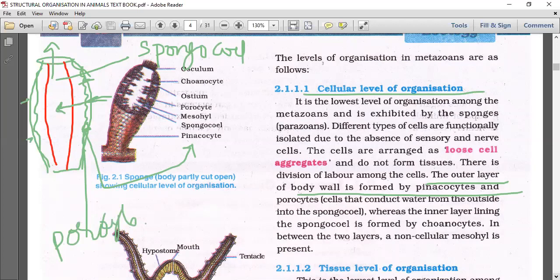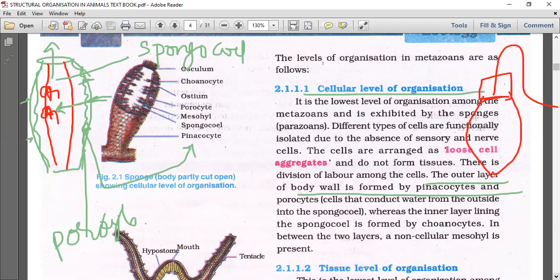And the inner layer lining the spongocoel are choanocytes. I'll show you choanocytes separately here. These are said to be collar cells, the choanocytes. Along the total length, we'll find choanocytes. Between the two layers, we are talking about this area.